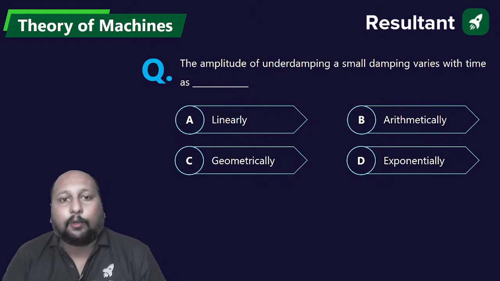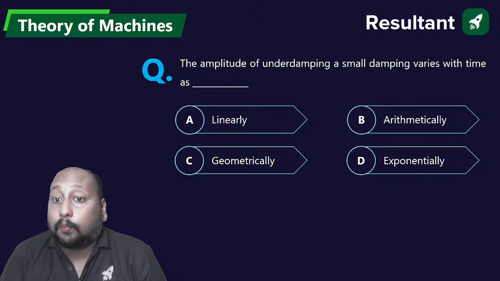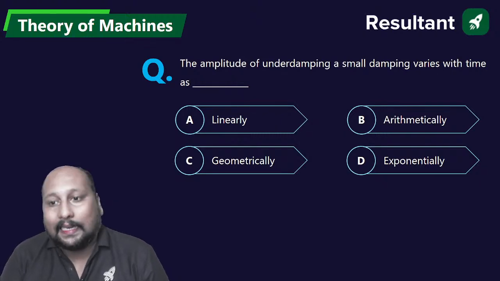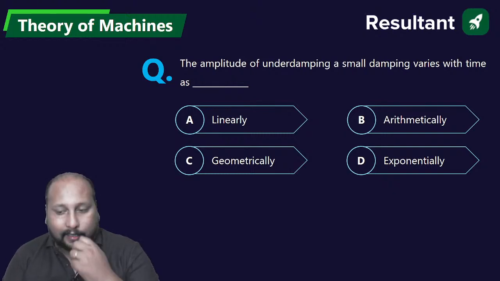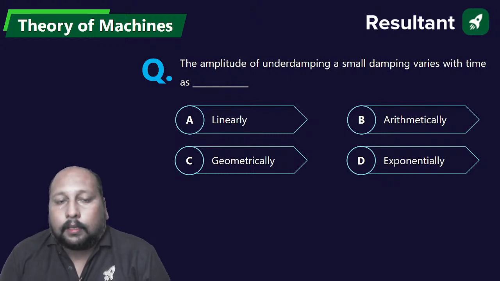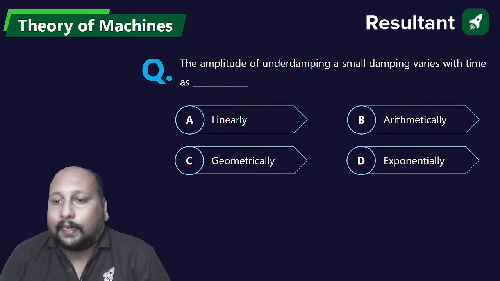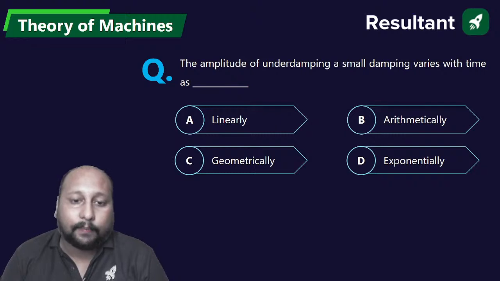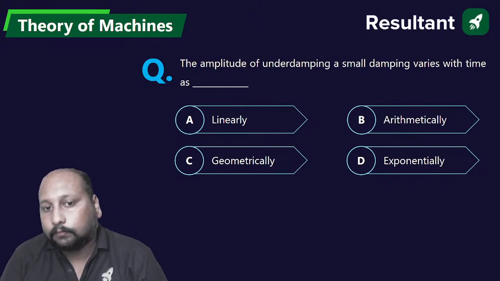Now let's try to take some question from the vibration topic. The amplitude of underdamping, a small damping varies with time as linearly, arithmetically, geometrically or exponentially. Quickly, how the amplitude of underdamping, a small damping varies with time? Linear, arithmetic, geometrically or exponentially? A, B, C or D?